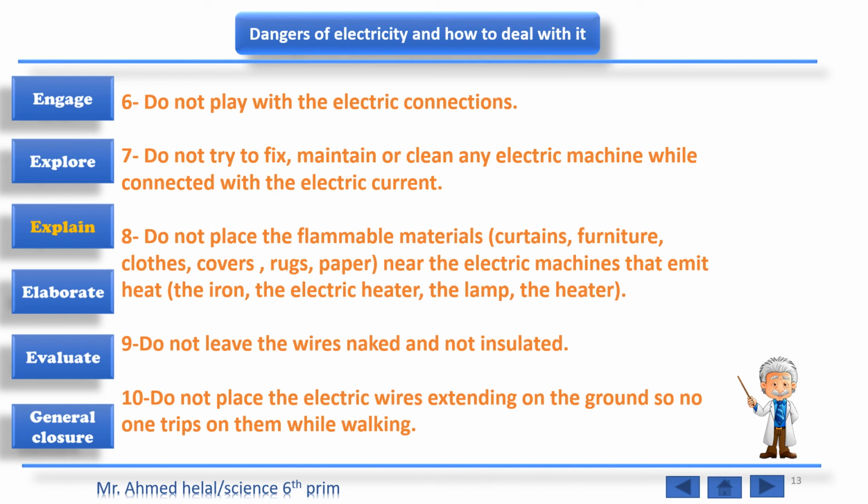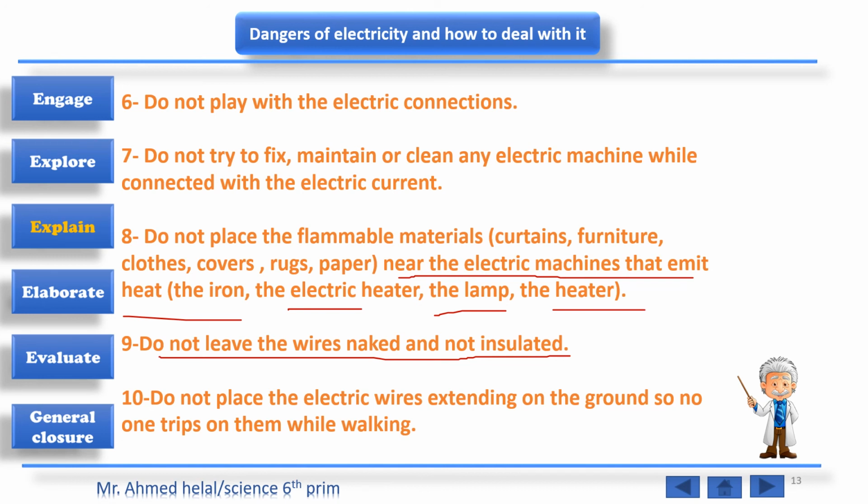Don't place flammable materials like cartons, furniture, cloth, covers, rugs, and papers near electric machines that emit heat, like an iron, electric heaters, or lamps. Don't leave the wires naked and not insulated. Don't place electric wires extending on the ground, so no one trips on them while walking.